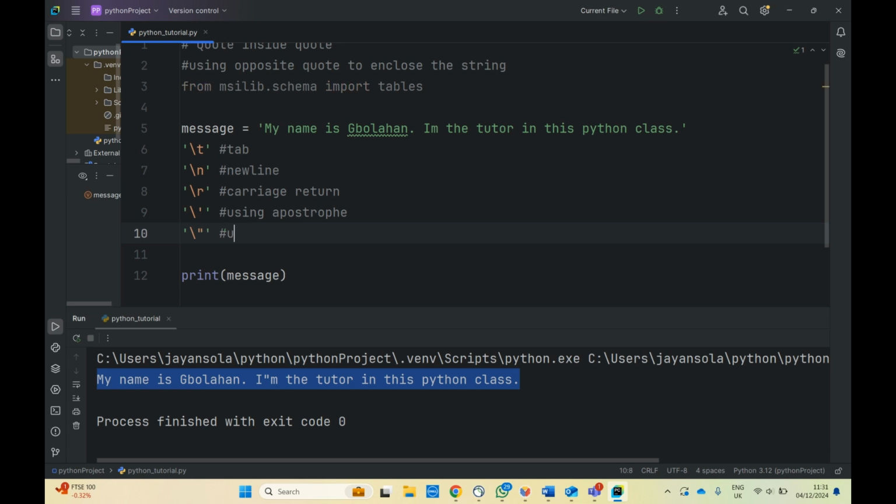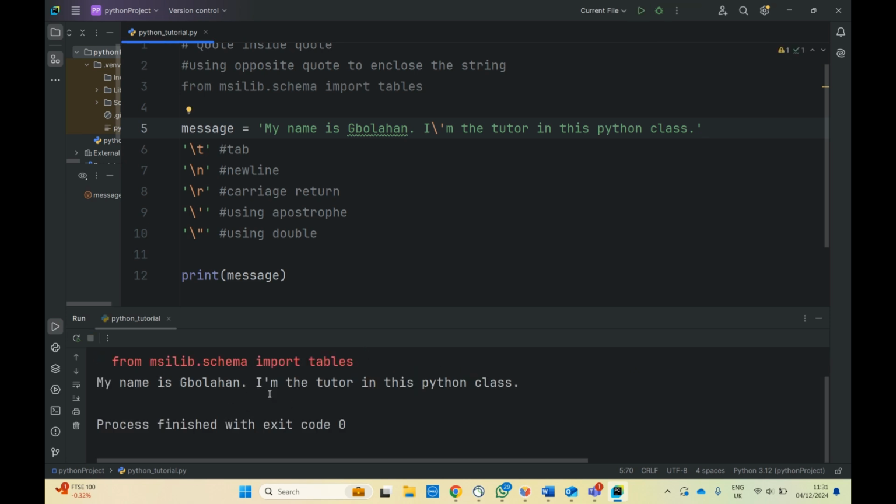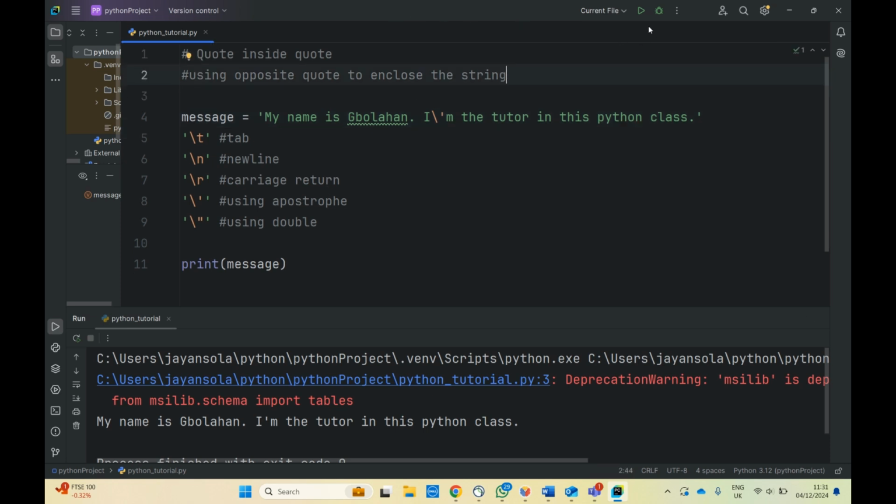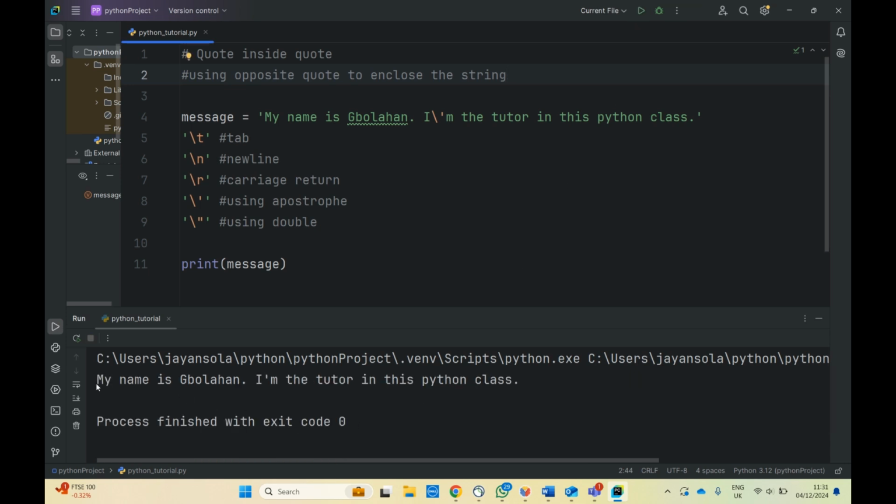So you'll be using double quote. So in this example, I want to use single quote to enclose my string, and I want to use single quote here. All I have to do is come here, open, I just put backslash. So the backslash will be addressing that apostrophe there. And if I come here to click, so yeah, sorry, that is not meant to be. So if I do run, you see, it says, my name is Bola, I am the tutor in this class.